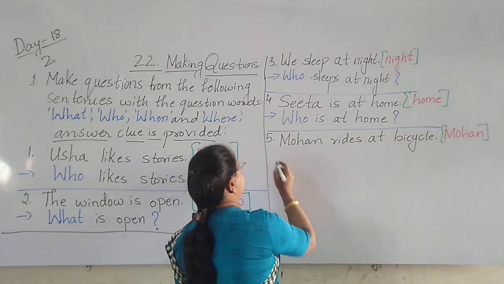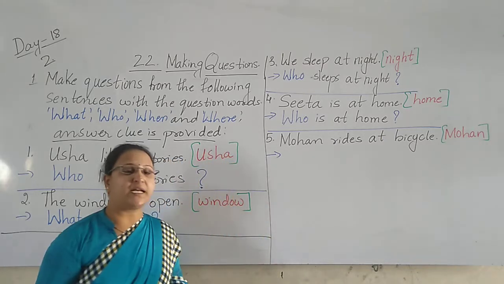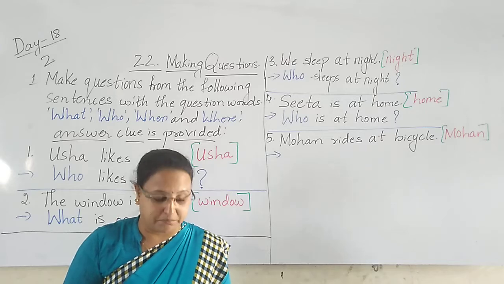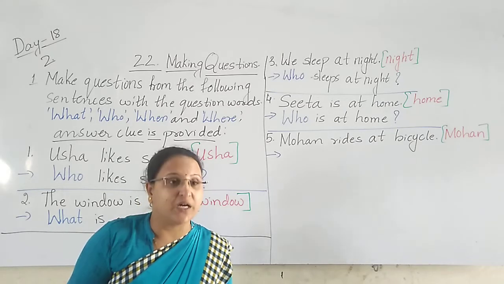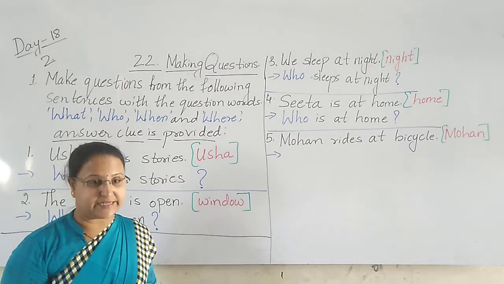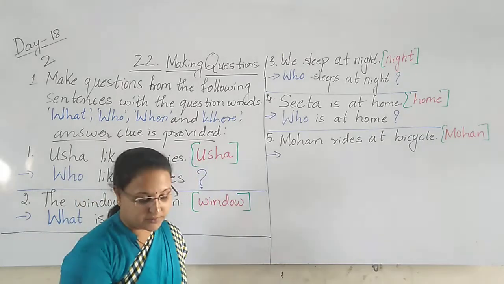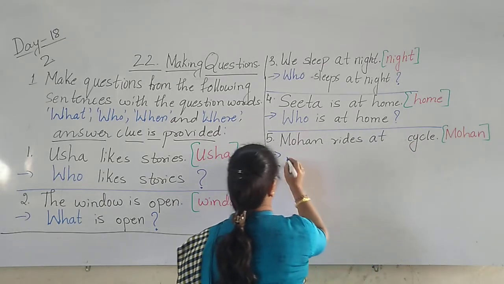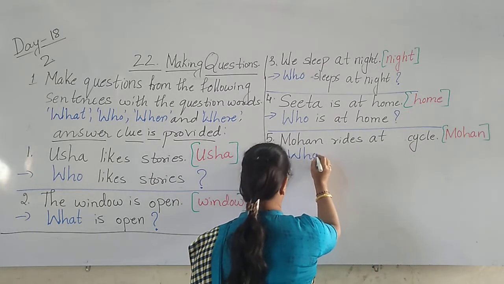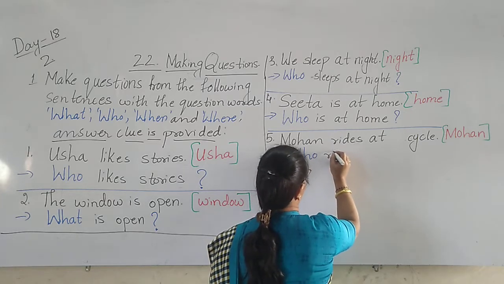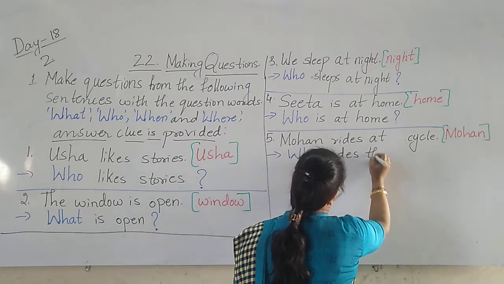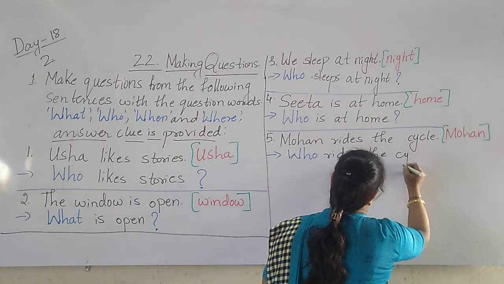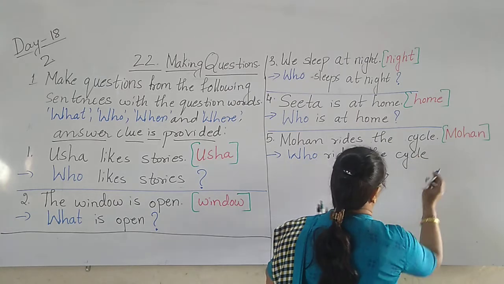So here the answer, Mohan rides the bike. A boy or a man, he can ride the bike. So the question word we use here, what? Who rides a cycle? Who rides the cycle? Who, question word. Who rides the cycle? Question mark.